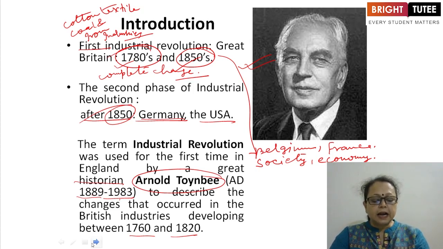Later historians, after he gave this theory and term, like T.S. Ashton, Paul Mantoux and Eric Hobsbawm, broadly agreed with Toynbee's view. Whatever the idea, whatever the suggestion given by Toynbee, was accepted by these historians.